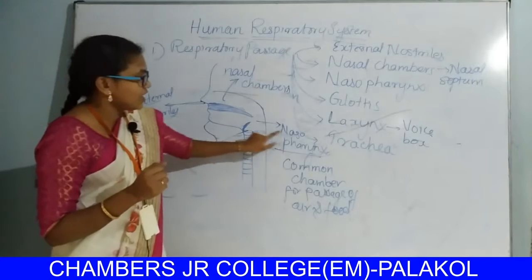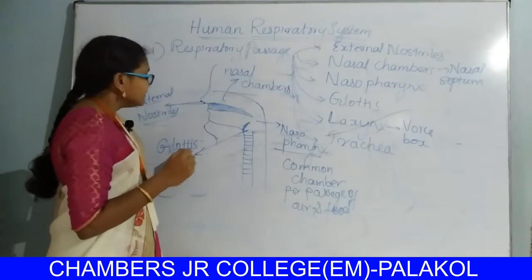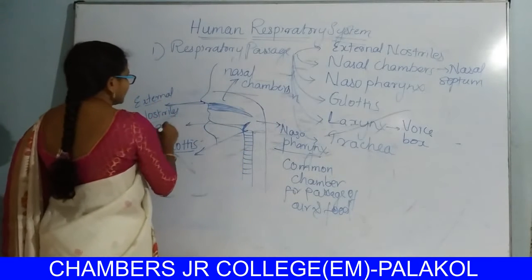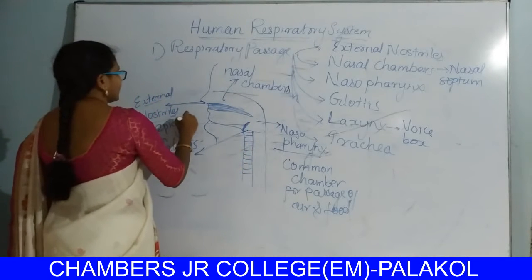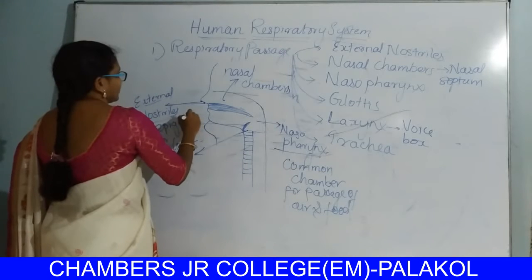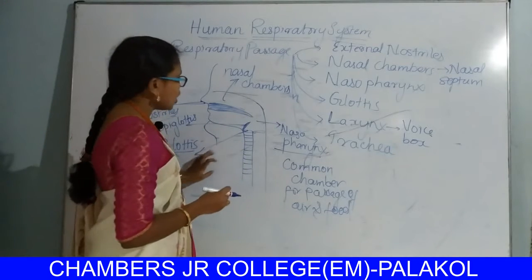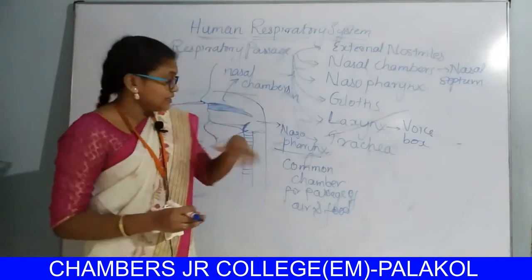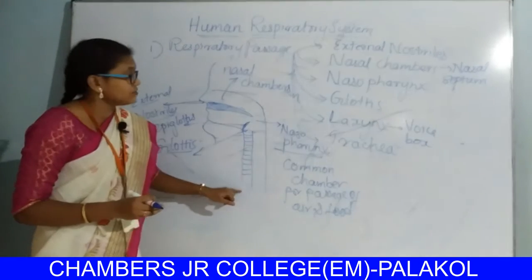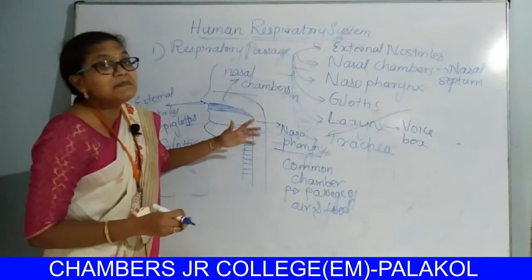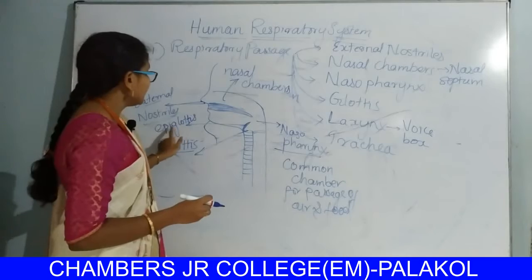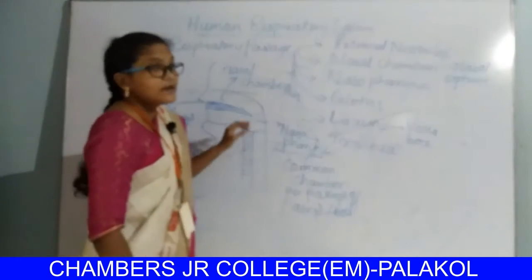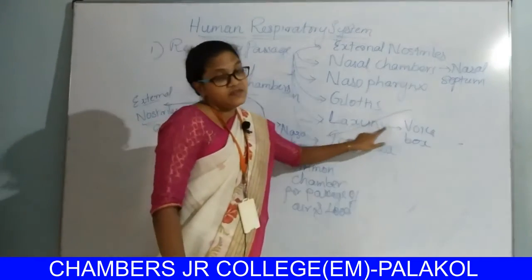When food enters the nasopharynx, this leaf-like flap, the epiglottis, closes the glottis to prevent the entry of food materials into the trachea. That part is called the epiglottis, present at the wall of the larynx.